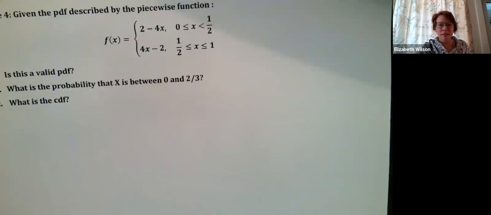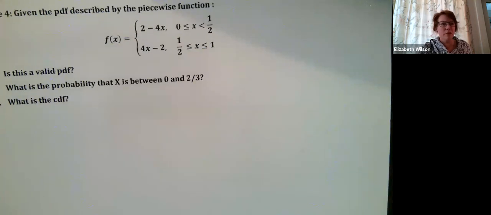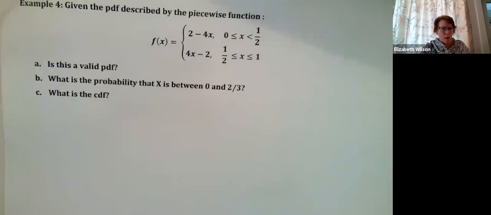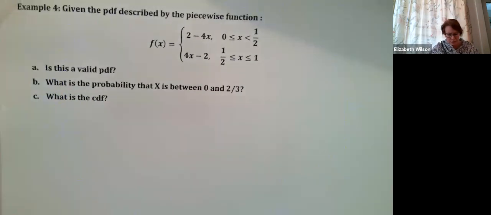Let me do this and put this stuff up. I'm just trying to get my windows all situated so we can have our class. All right, so what I'd like to do is finish up. We have one last example for chapter 3.4. I'm going to do that, and then we'll talk about it. It's similar to the examples that we did yesterday with 3.4 continuous variables.